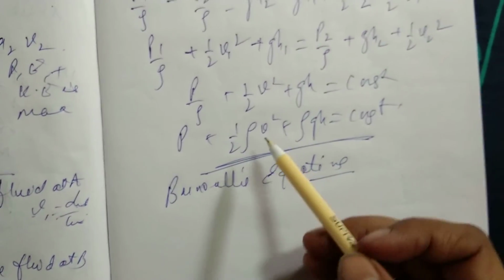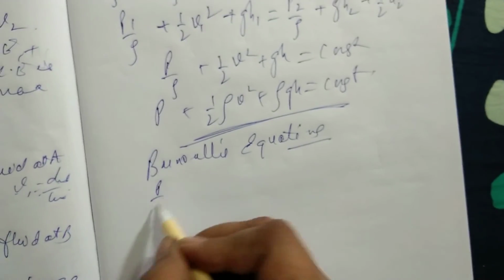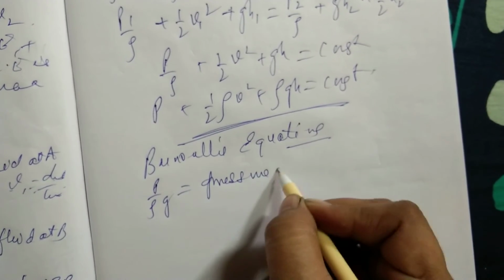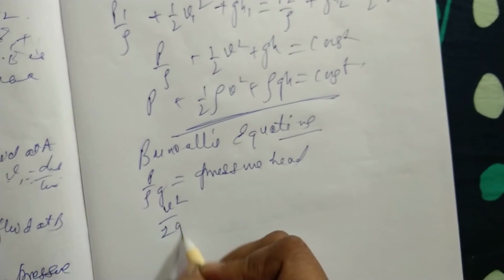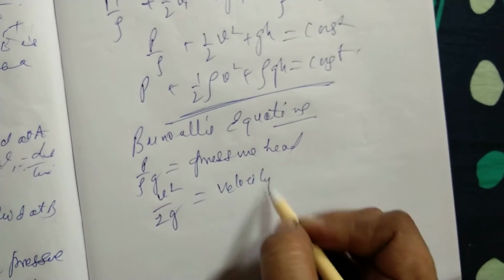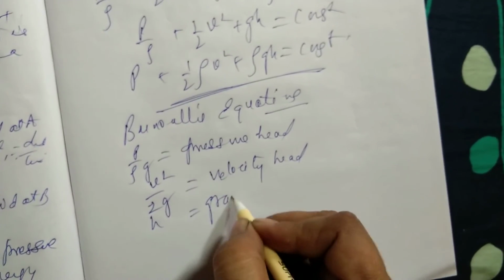Here, P by rho g is known as pressure head, V squared by 2g is called velocity head, and h is gravitational head.